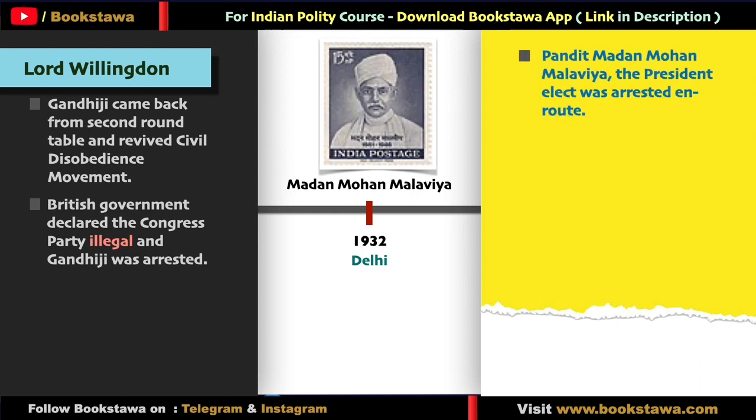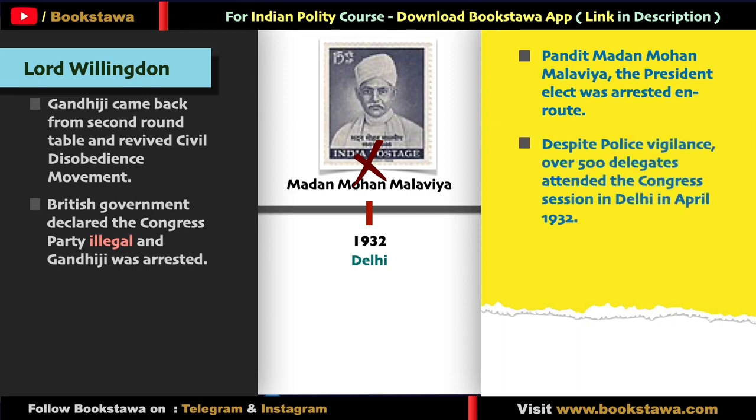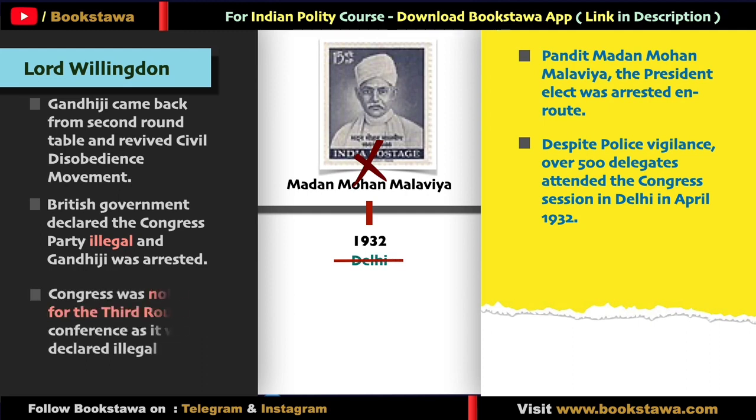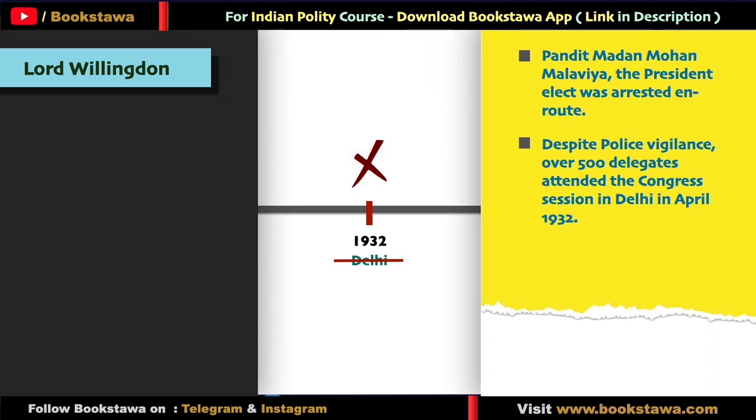This year, Madan Mohan Malviya was elected as the president of the Congress session. But note that now in the eyes of the British government, Congress is an illegal organization. So Madan Mohan Malviya was arrested on the way. The police attacked the delegates who were about to reach the session. But even then, 500 delegates reached the session. But in these circumstances, the session had to be cancelled. This session could not be held. And because Congress was considered an illegal organization, that is why it was not even invited to the third roundtable conference. In the same year, that is in 1932, some other important events also took place.